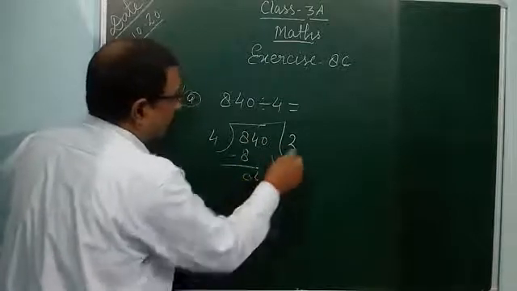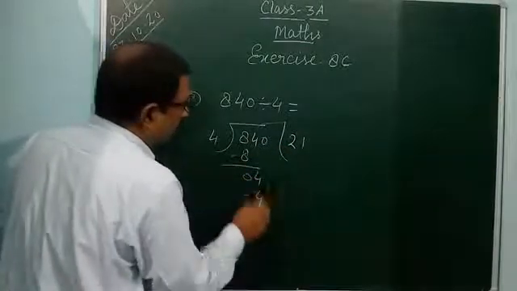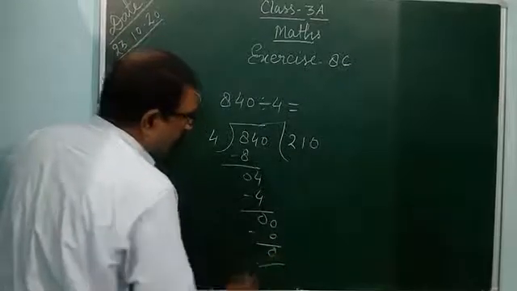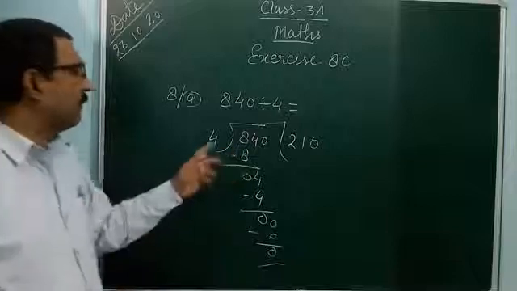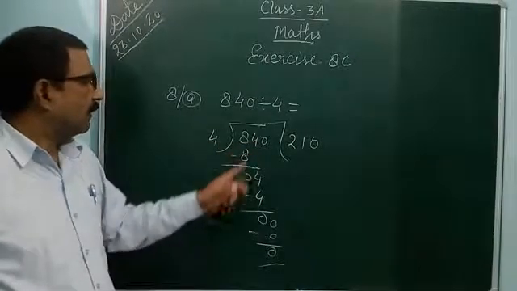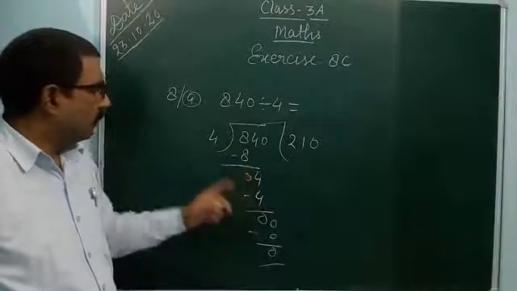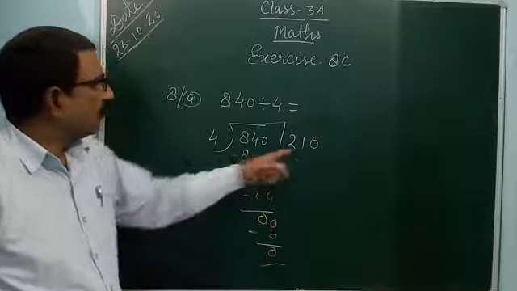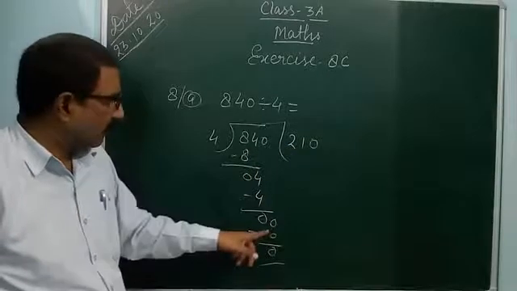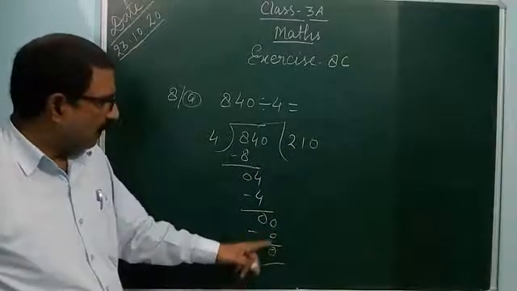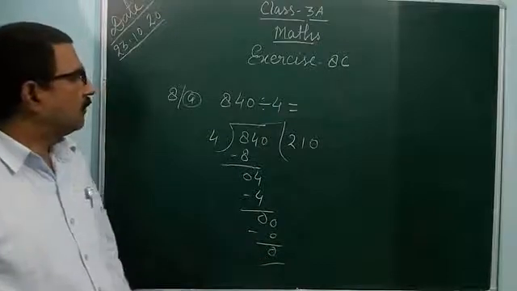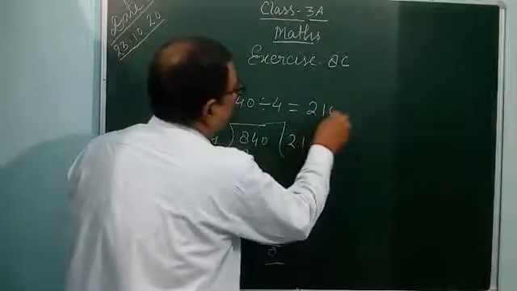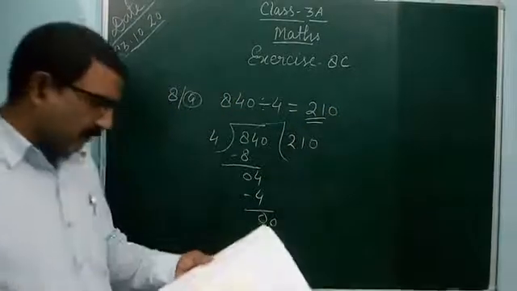Then you write 4, and 4 1s are 4, 0 minus 0 is 0, because 0 is brought down. So if you divide 840 by 4, it will come 210. This is the answer of the question.